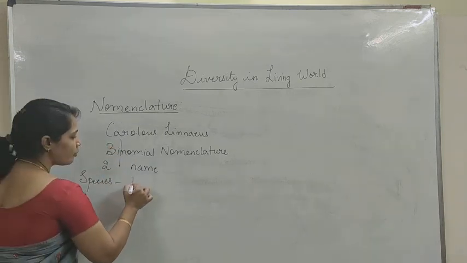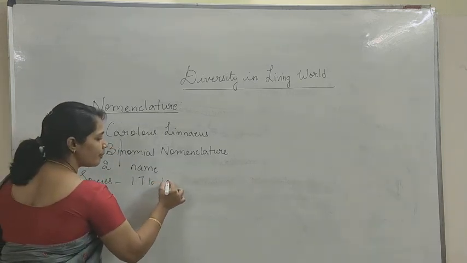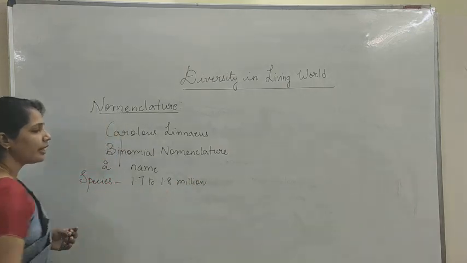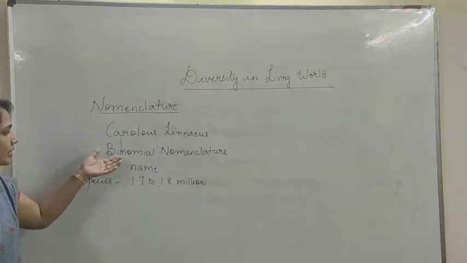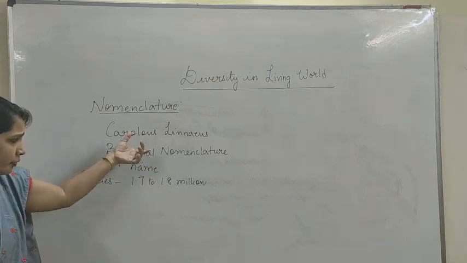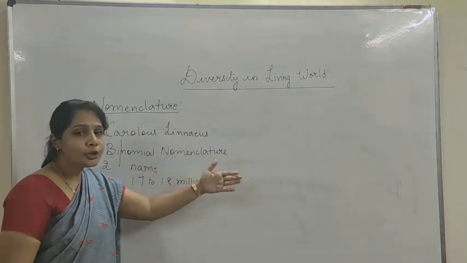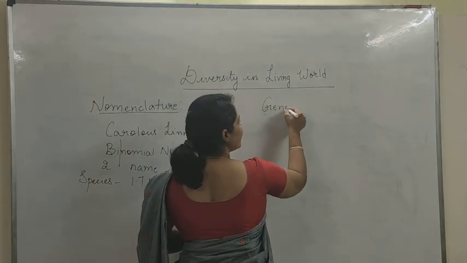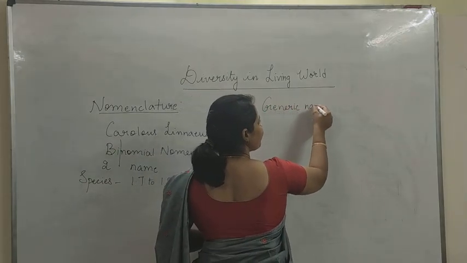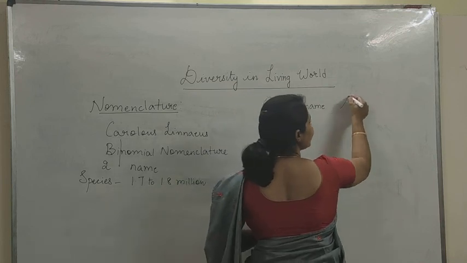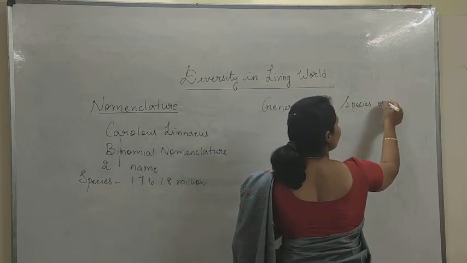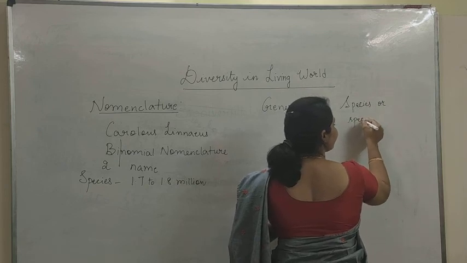There are about 1.7 to 1.8 million species on this earth, right? So, in order to classify them, as I had said, for the binomial nomenclature, two names are given for a species which are called as generic name, and the second name is the species or specific epithet.